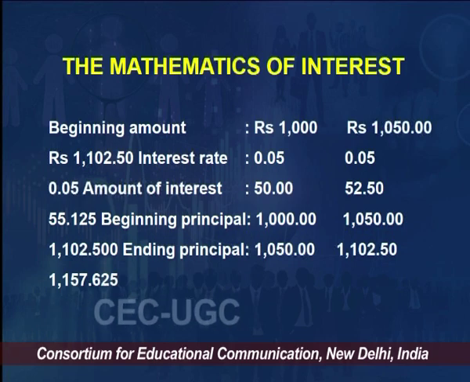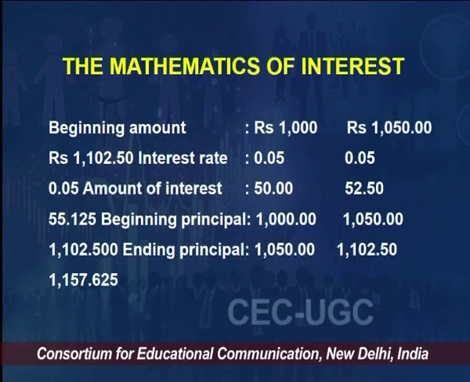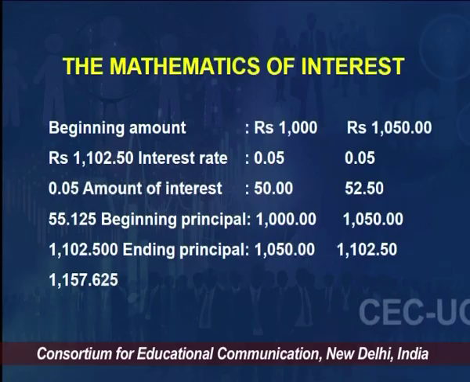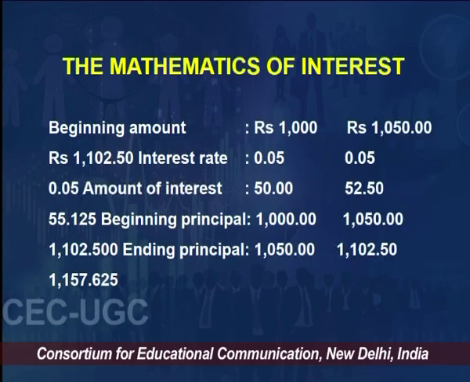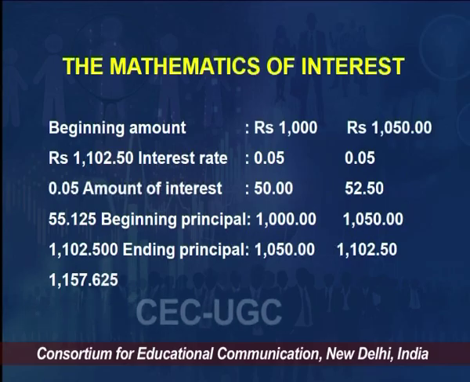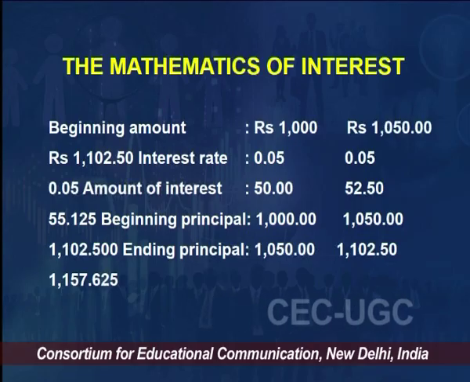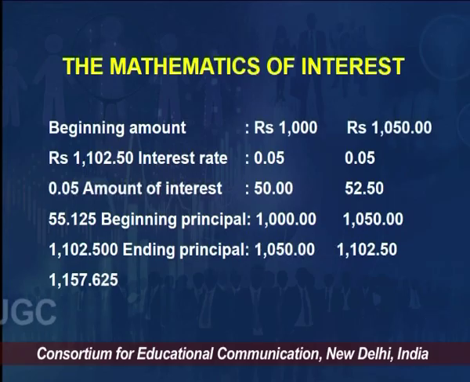In the second year, the beginning amount would be 1050 and I will earn 5% interest on that. So my interest this time would be 52.5. The rate of interest was 5% in both years, right? The first year I earned 50 rupees, in the second year I am earning 52.5.